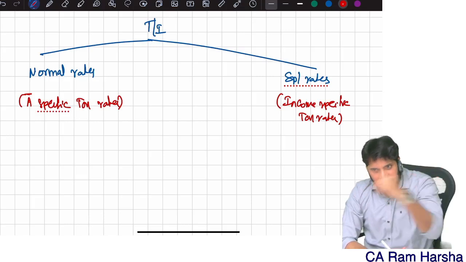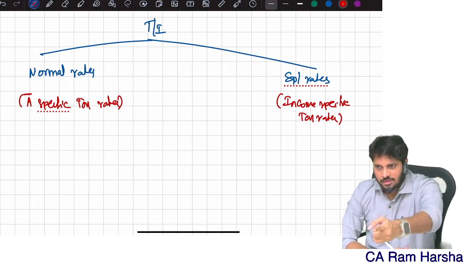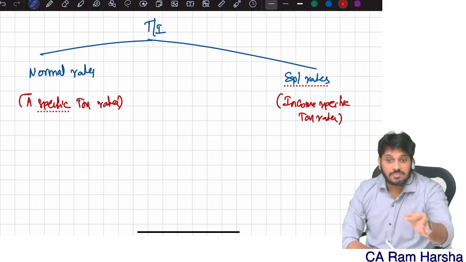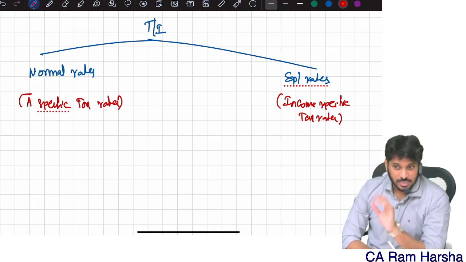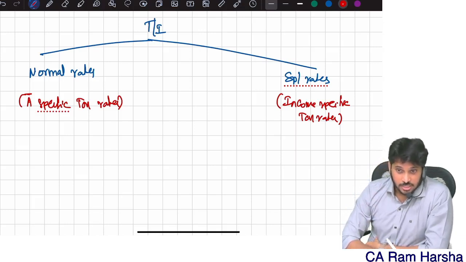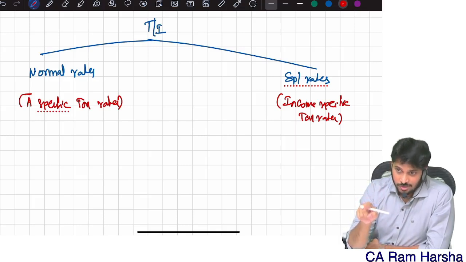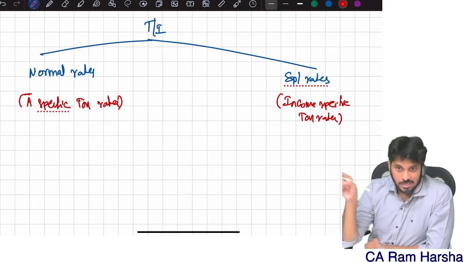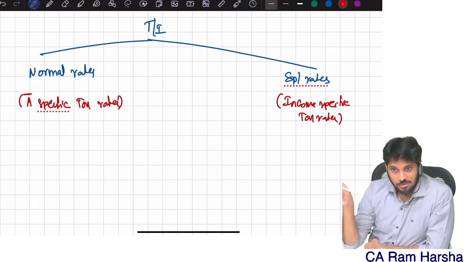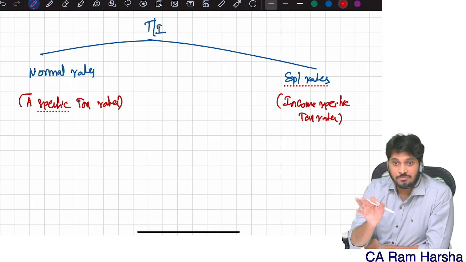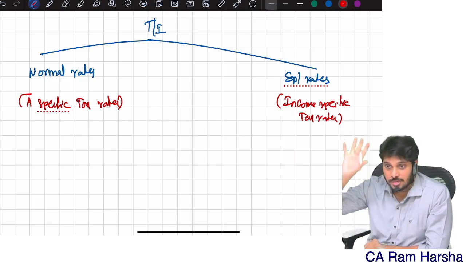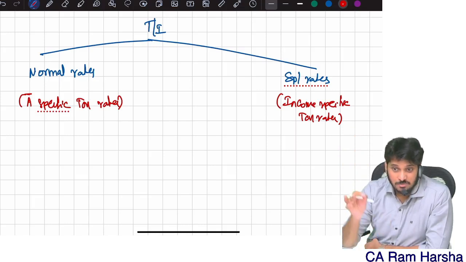Assessee, what is the type of the assessee? Accordingly, the tax rate will apply. These are assessee specific tax rates. But there are some incomes where, whether the assessee is an individual, HUF, a company or a partnership firm, doesn't matter. That income is liable for a specific tax rate. We call them special incomes and special tax rates.